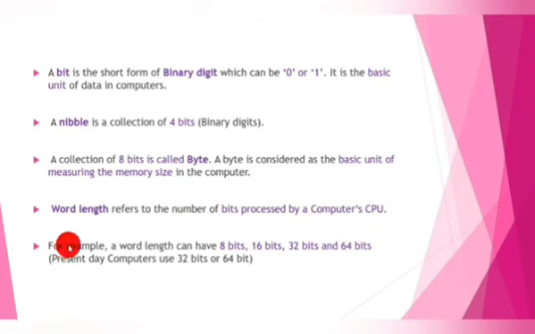What are the different types of word length we use? 8 bits, 16 bits, 32 bits and 64 bits. Nowadays we have 128 bits also. Present day computers use 32 bits or 64 bits. Now we understand the terms used in this lesson on number systems.